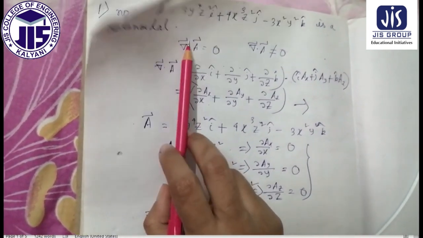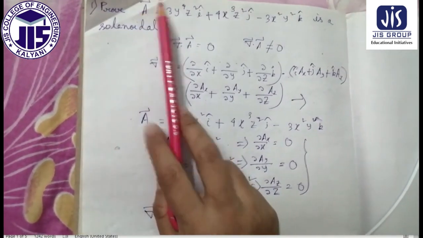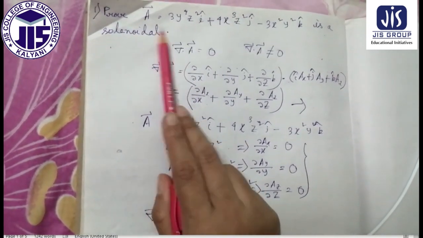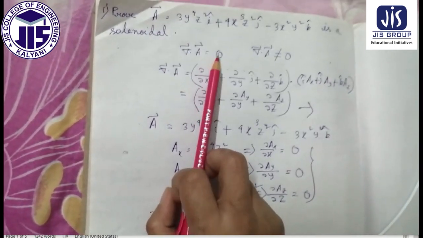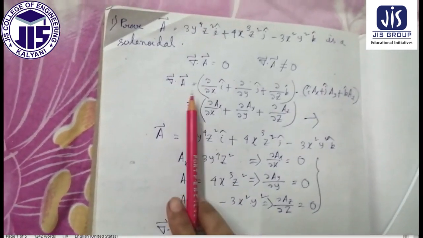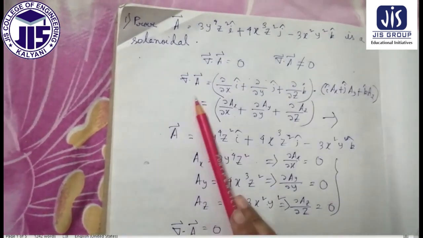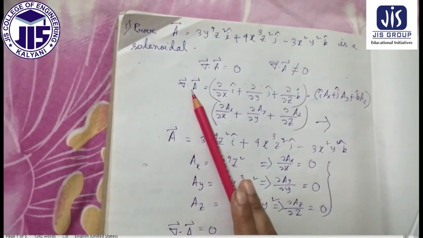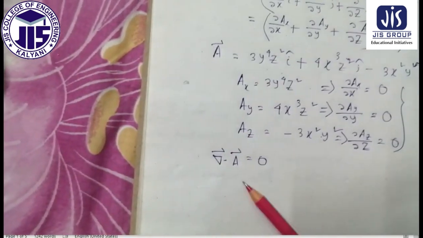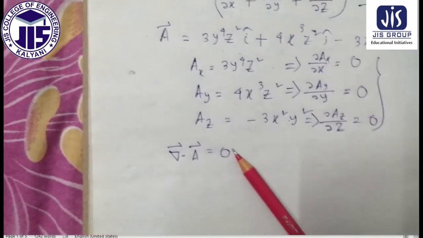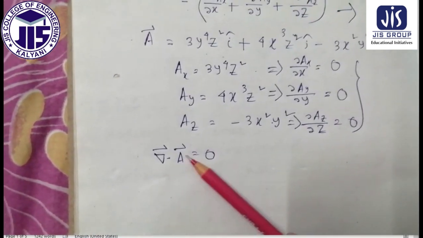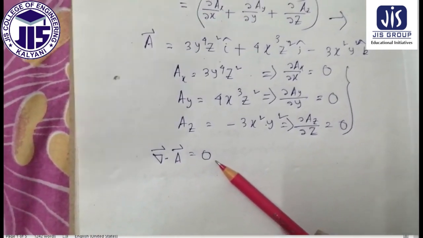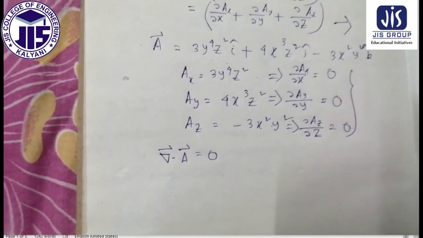Now if nabla cross A equal to 0, that will be irrotational. We'll do it in our next class, but before that we have to know well about this operation, the dot product, and also about the irrotational vector. To find out this irrotational vector, we have proved here nabla dot A equal to 0. So now I am giving you